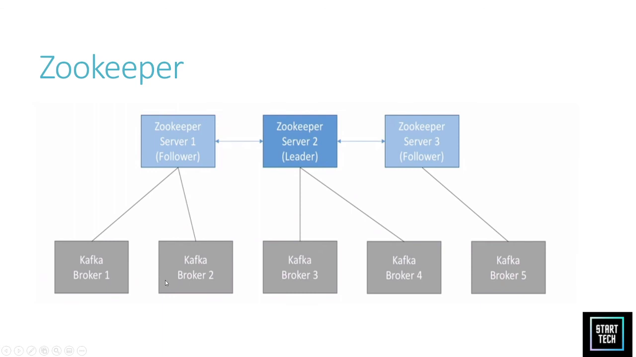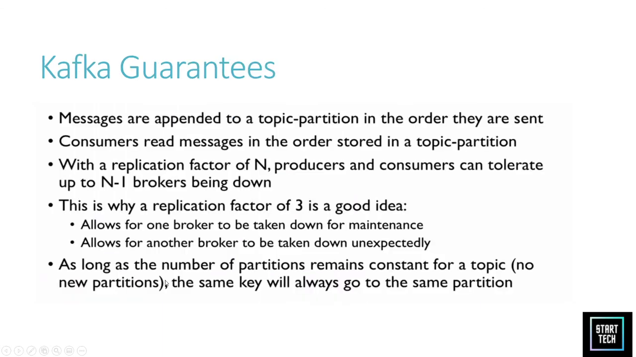So we have a leader here and two followers of Zookeeper. This structure exists because if Zookeeper server 1 fails or is under maintenance, then the other server, Zookeeper 2, can provide access to the Kafka brokers. So this is the management of Zookeeper, which is really important for a Kafka cluster.